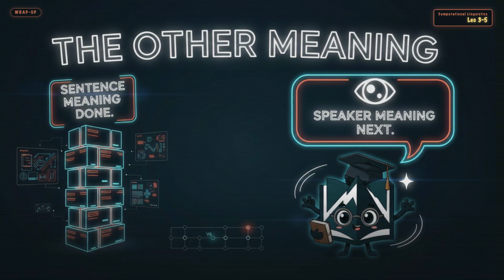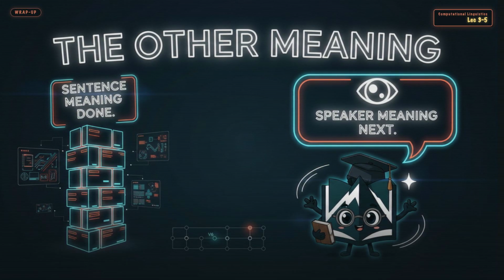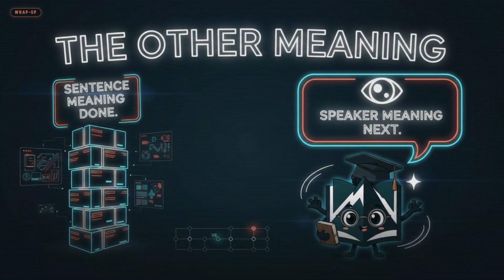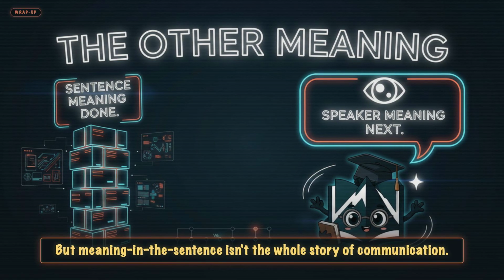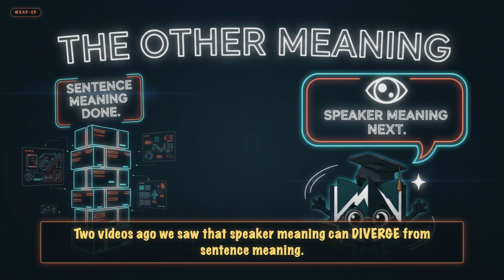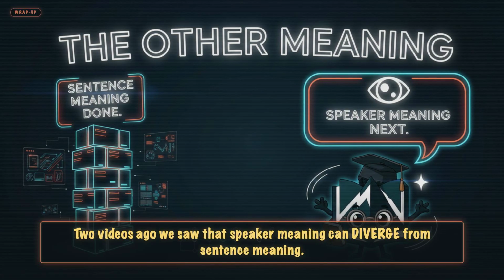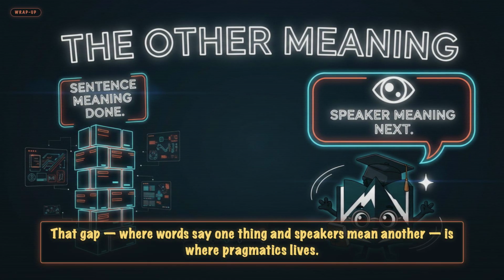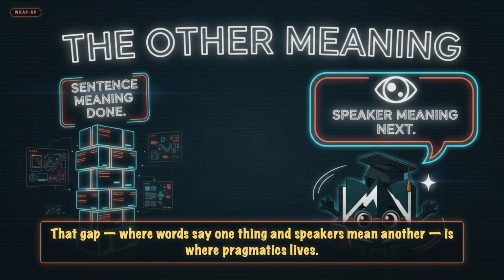Back to the puzzle. Sentence meaning is compositional. Words combine, meaning composes. Transformers ride that principle. But meaning in the sentence isn't the whole story of communication. 2 videos ago, we saw that speaker meaning can diverge from sentence meaning. That gap, where words say one thing and speakers mean another, is where pragmatics lives.